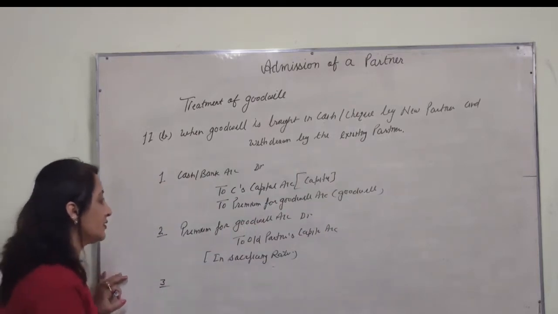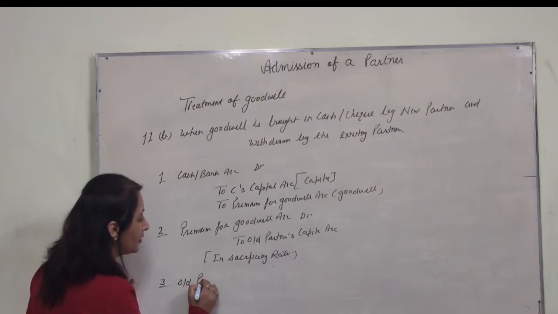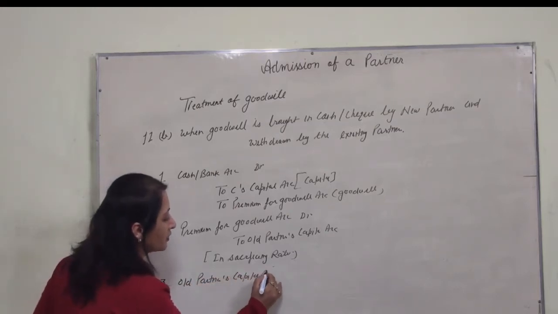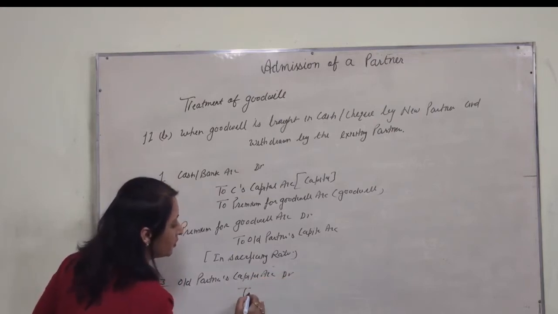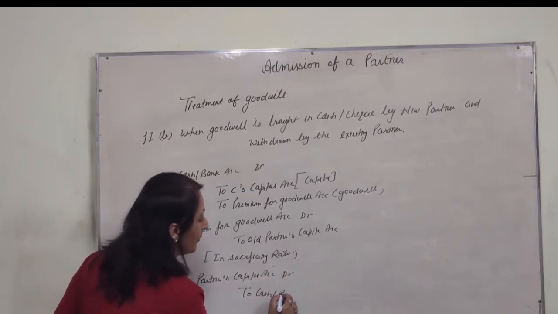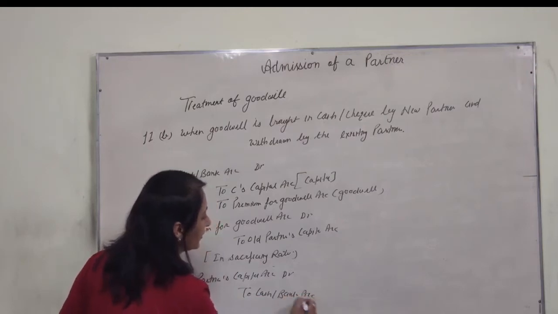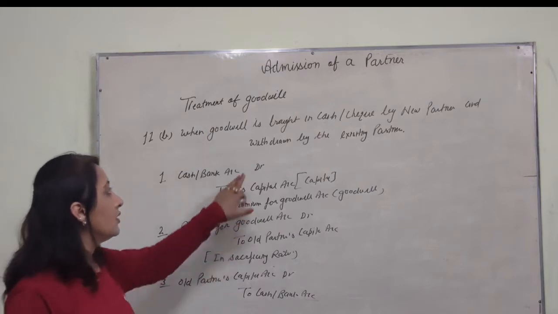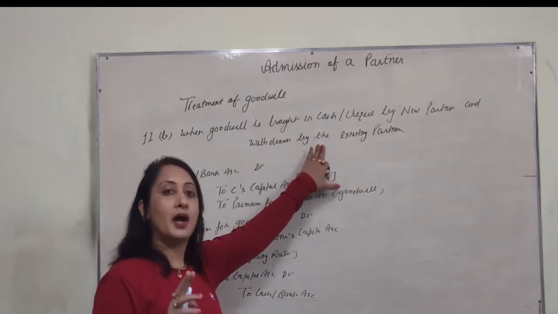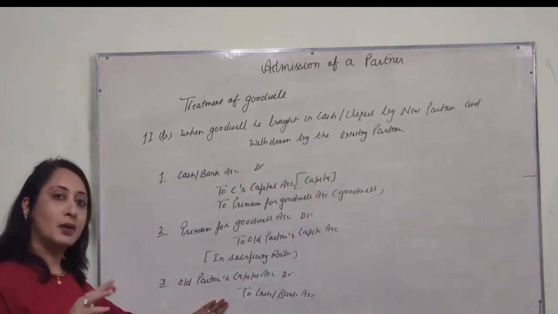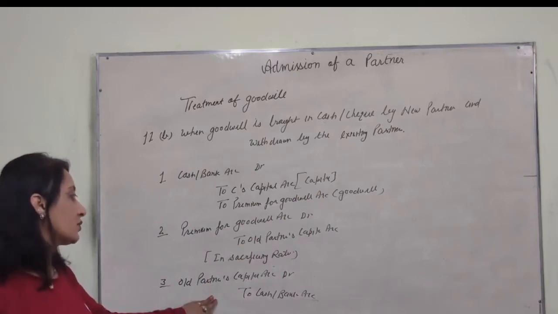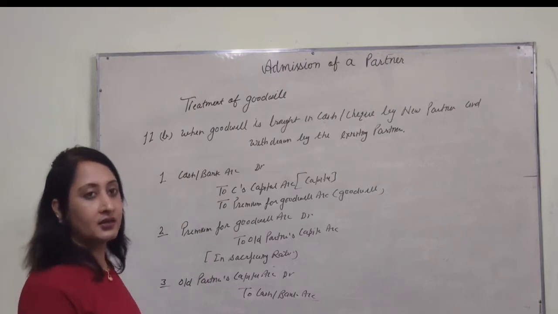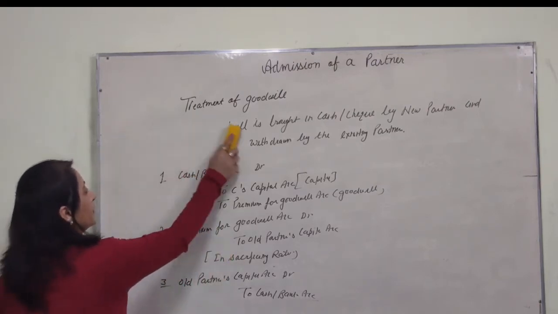What will be the entries? Old partners' capital account debited to cash or bank account. This third entry is passed in that case when the amount of goodwill is withdrawn by the existing partner. It may be fully or partially, that depends on the statement. Is that clear? That is the second case, part B.